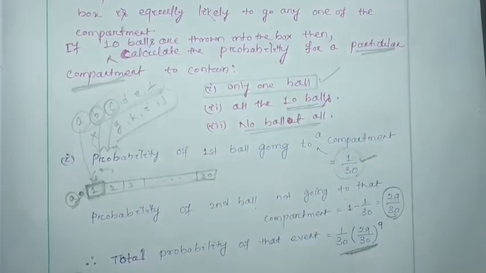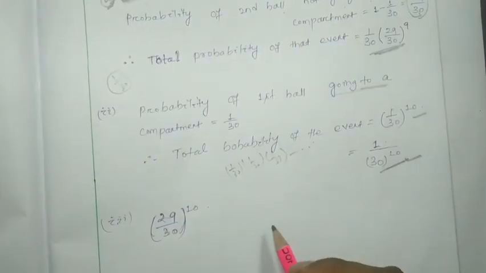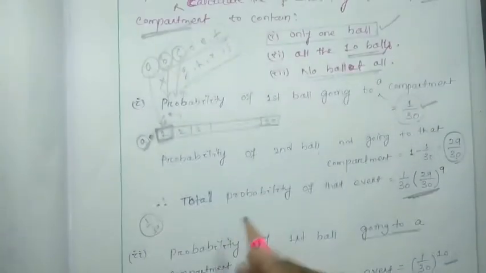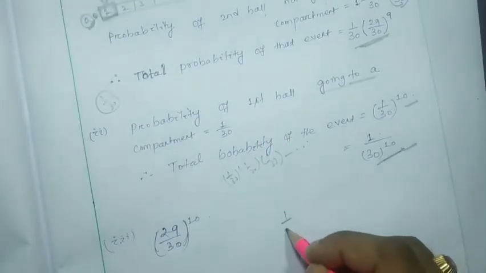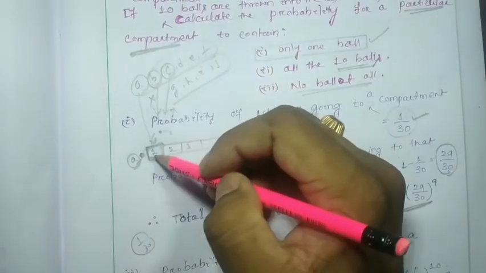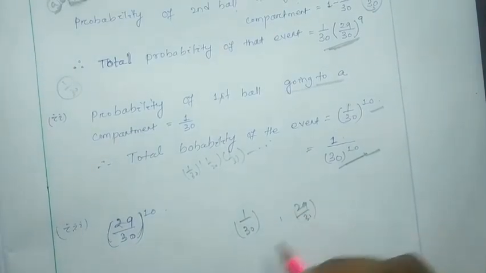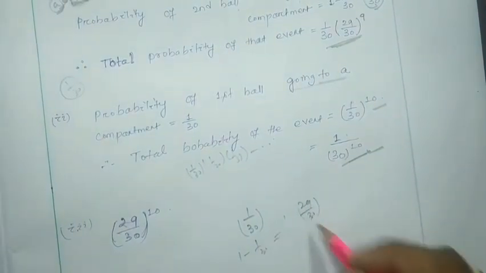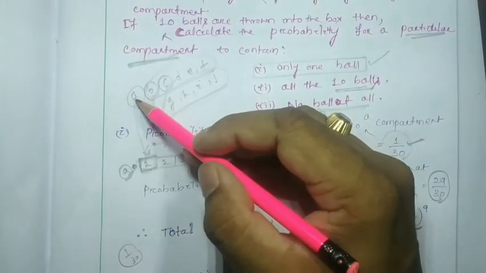Now, no ball at all, that means one compartment has no ball, then what will be the answer? Here in the same way, the first ball going to the first compartment has probability 1 by 30. The ball not going to this compartment has probability 29 by 30, that means 1 minus 1 by 30 equals 29 by 30. That means the particle not going to the first compartment has probability 29 by 30.